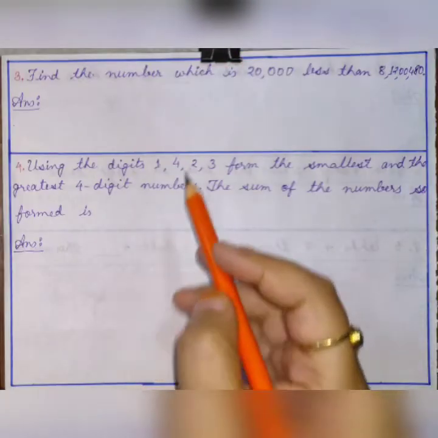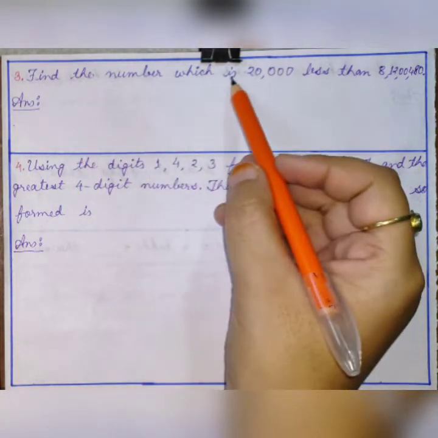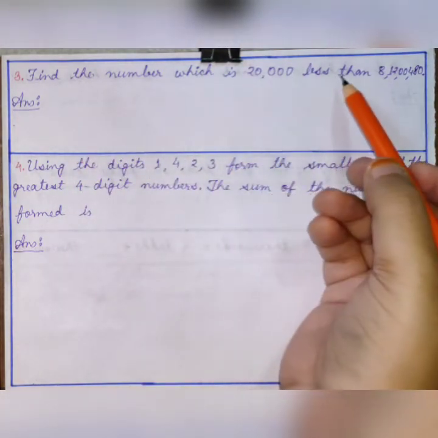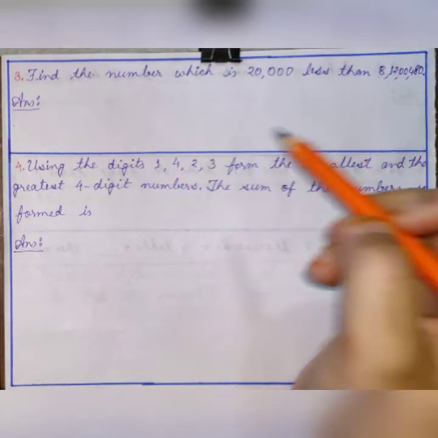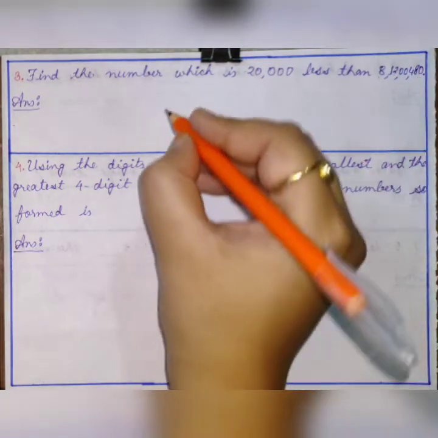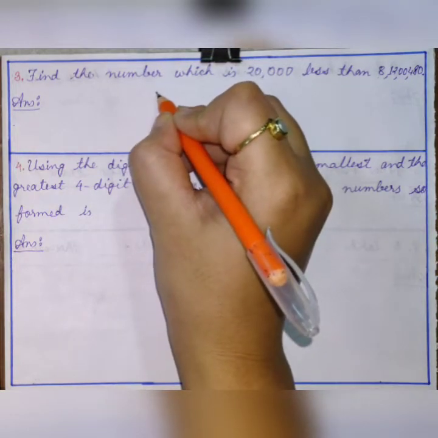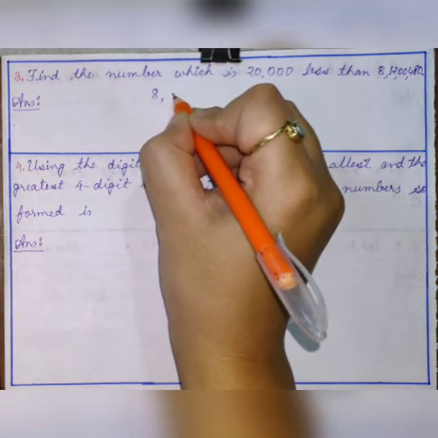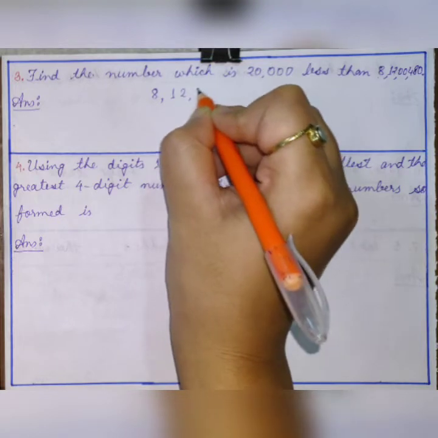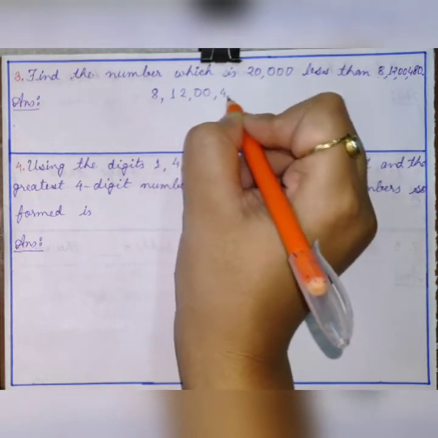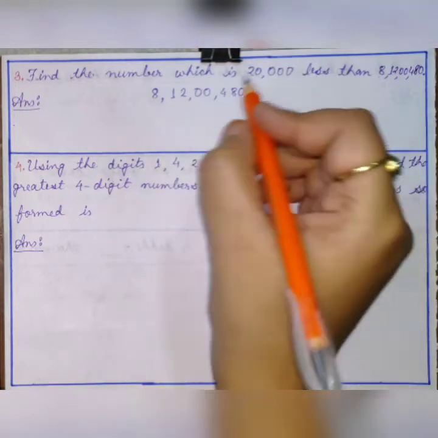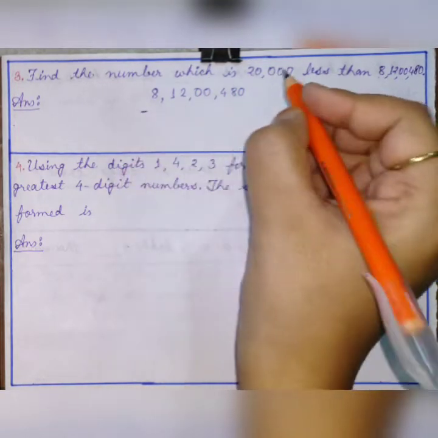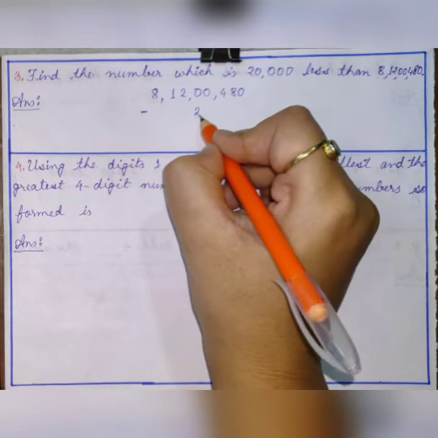The third question is find a number which is 20,000 less than 8,12,480. Less than you are asked, right? So for this what you have to do? You have to do subtraction. If you are asked more, then you have to add, right? And here you are asked less, so you have to subtract it. What you have to subtract? This 20,000.